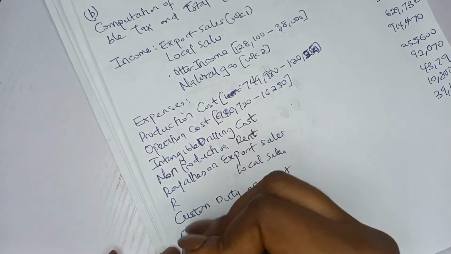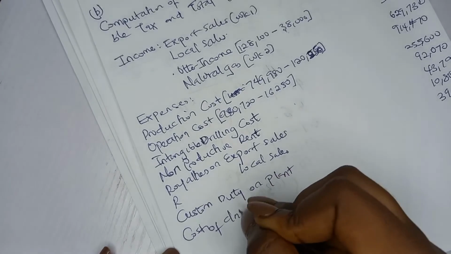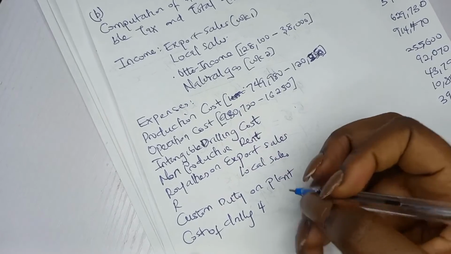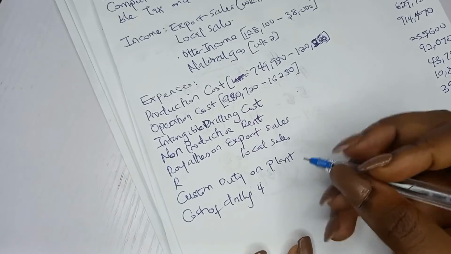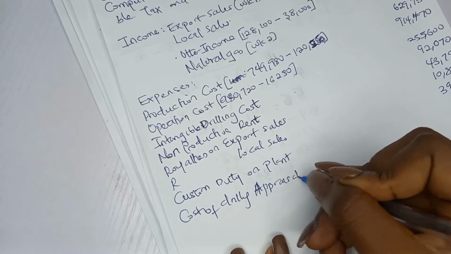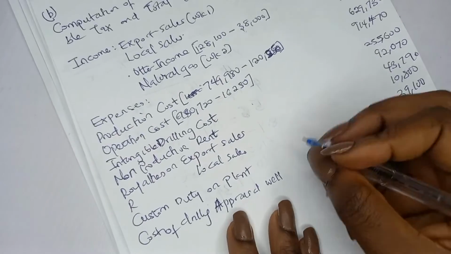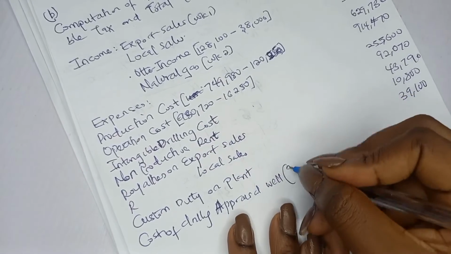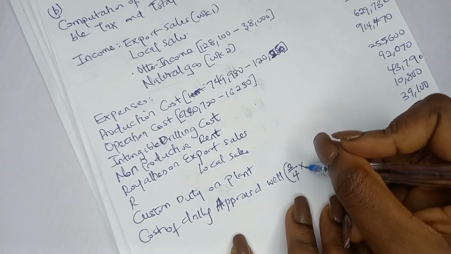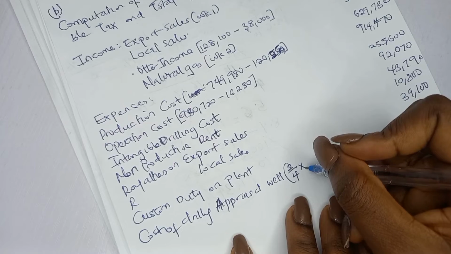The next thing on my screen is cost of drilling for appraisal well. So only 2 appraisal wells are actually allowed. They drilled 4 in the account, so only 2 is allowed according to PPT. So you say 2 out of 4 times the total cost of drilling appraisal well. That's 104,400.